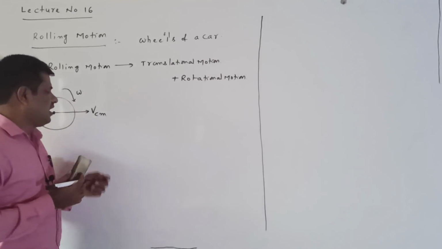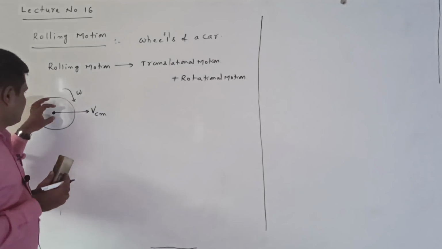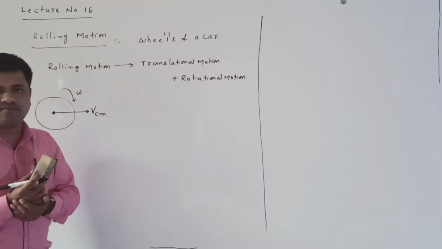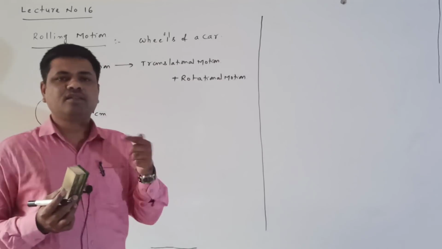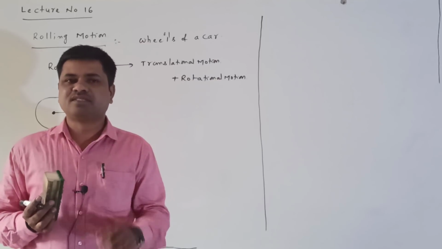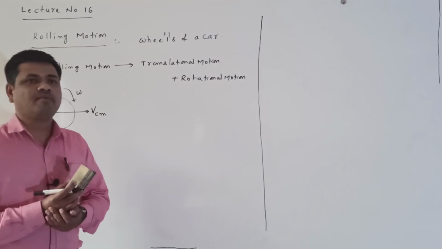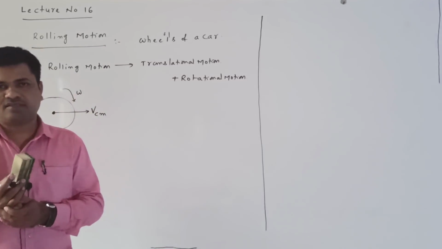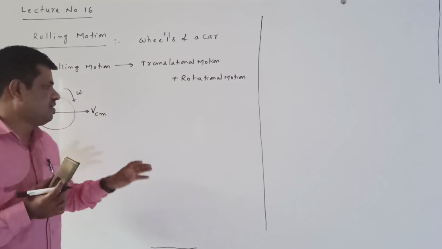When the center of mass is translating with velocity VCM, it means every particle in the disc is translating with VCM, because all the particles have the same velocity as the center of mass. Okay, right, listen here.